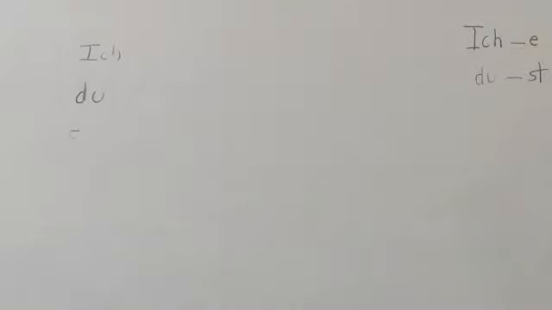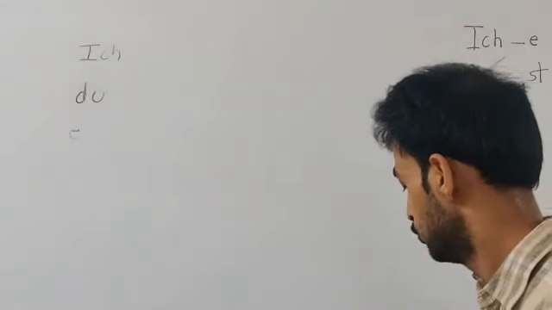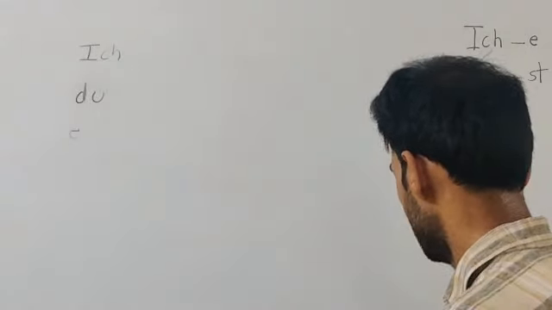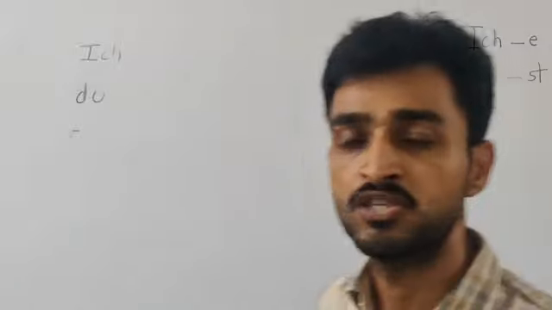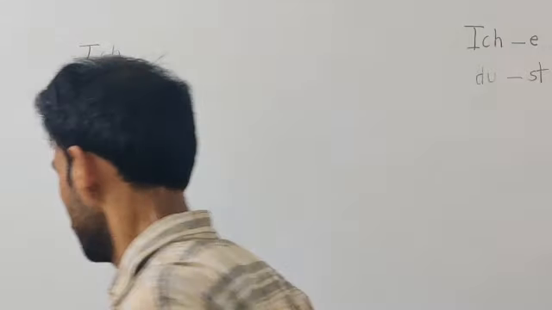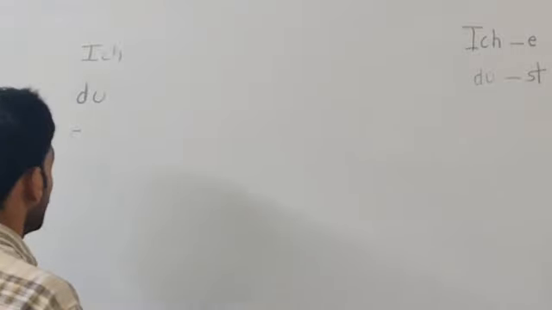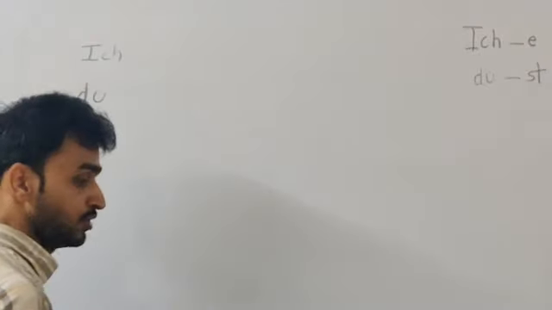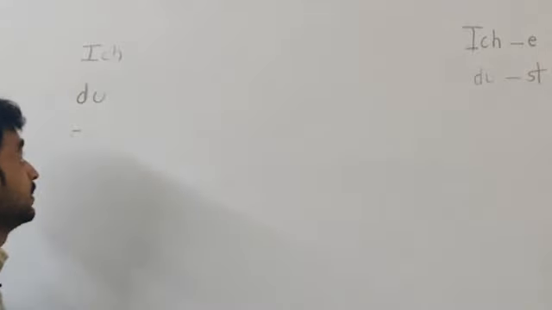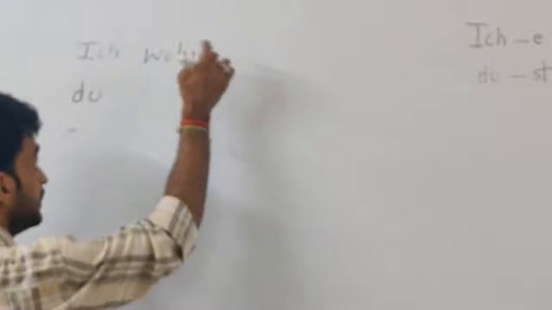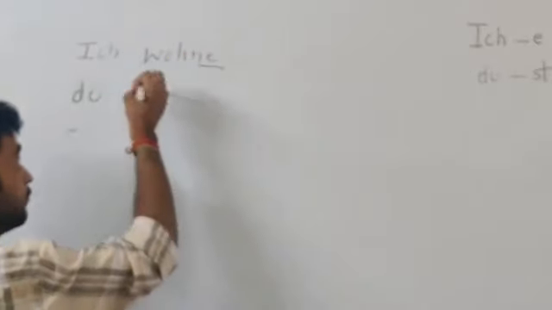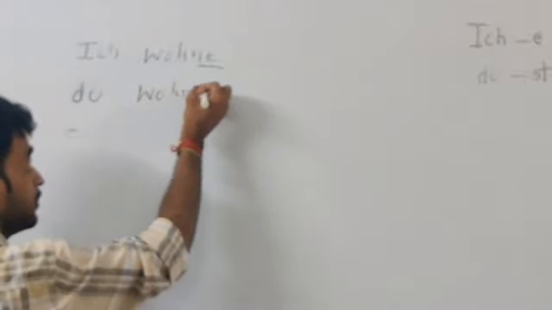This you have to learn. So I will use some sentences so that you understand. Like if I say ich wohne, it means I live. Du wohnst means you live. He lives, er wohnt. So these are all different persons based on the different conjugations. If I say ich wohne, e ending. If I say you live, du wohnst, st ending.